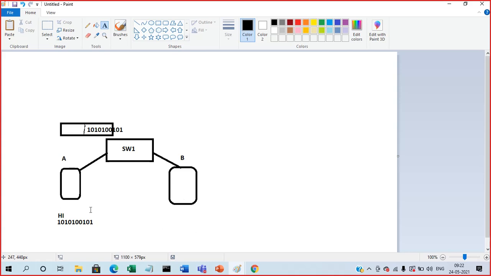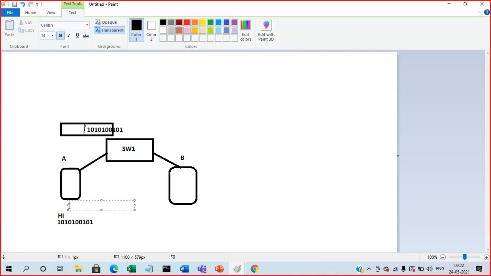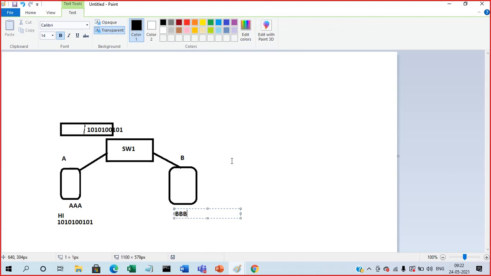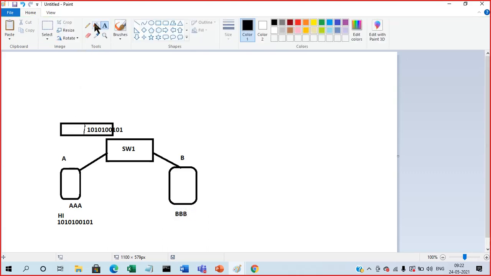MAC is a physical address, represented in hexadecimal format, and it has two portions. The first portion represents the manufacturer, the company ID. The second portion represents the sequence ID. For simplification purposes, I didn't take the full hexadecimal format. This is the MAC address of my system A, and the MAC address of system B is this.